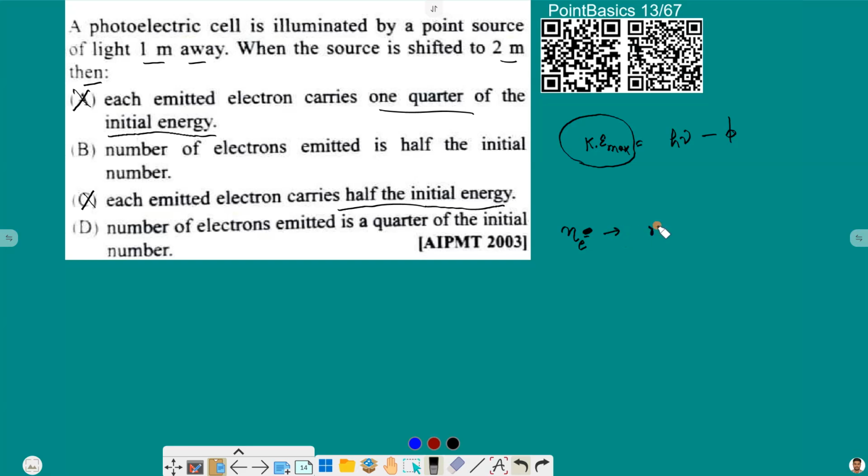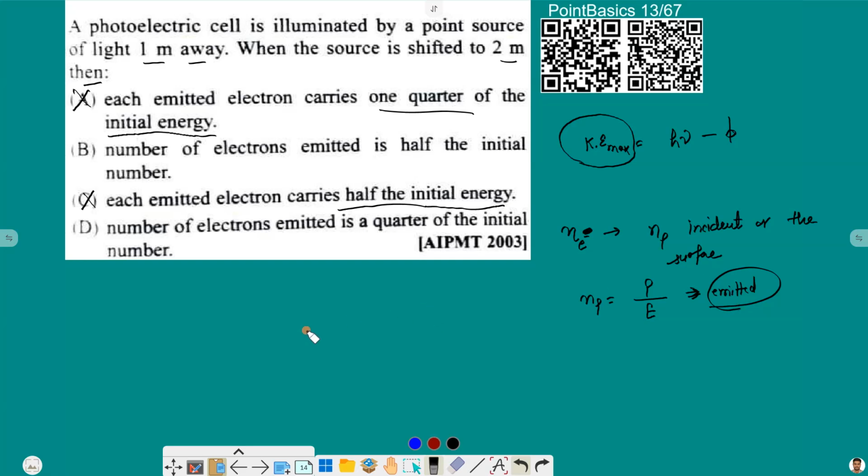It depends upon the number of photons incident on the surface of the plate, and the number of photons Np is basically equal to power by energy. That is the number of photons emitted, not actually the number of photons that are striking the metal surface.